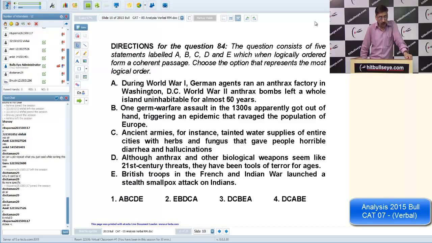A says during World War I. B says 1300, and 1300 is much earlier than World War I. That's the only point. So one jump warfare, 1300, got a large part of the population of Europe. So that's why DCB, I suppose.